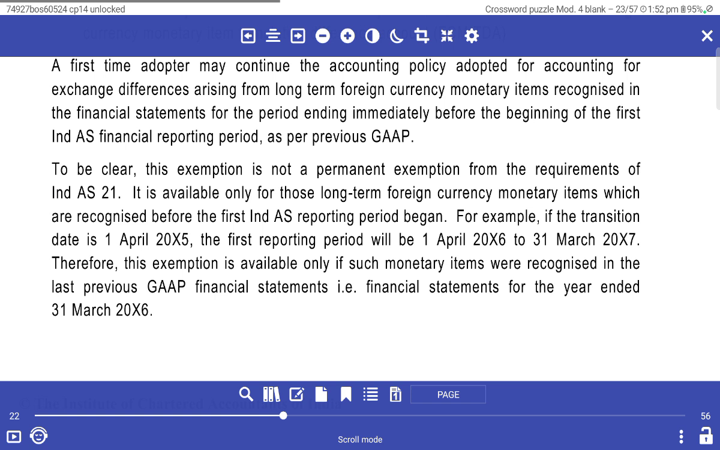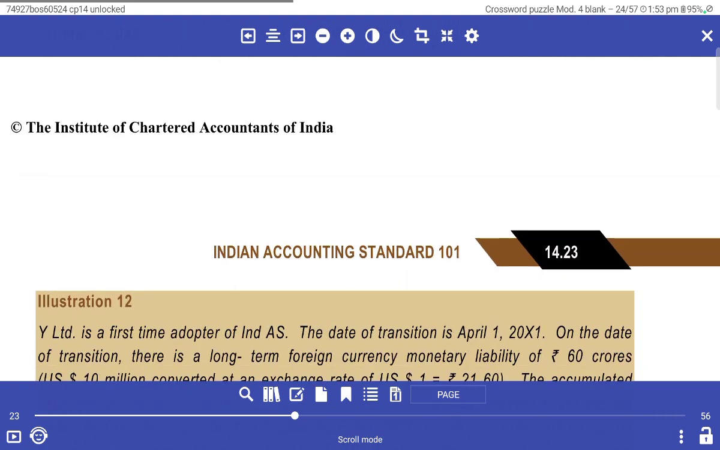For example, if the date of transition is 1st April 2015, the first Ind AS reporting period is 1st April 2016 to 31st March 2017. Therefore, the exemption is available only if such monetary items are recognized in the previous GAAP financial statements for the year ended 31st March 2016.